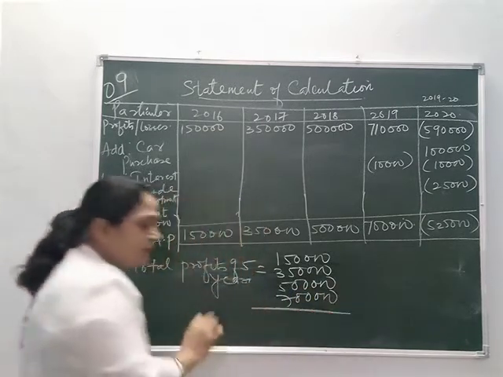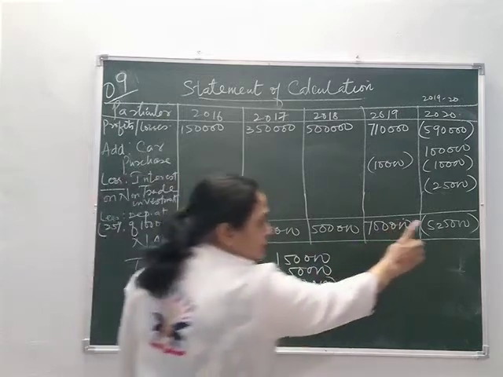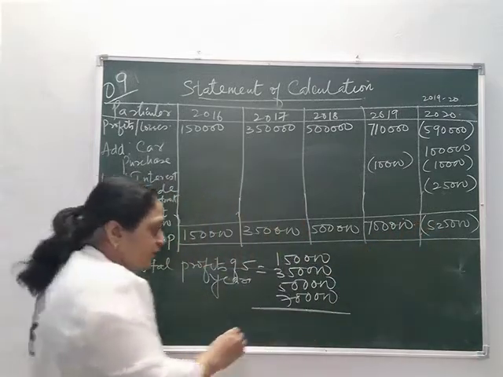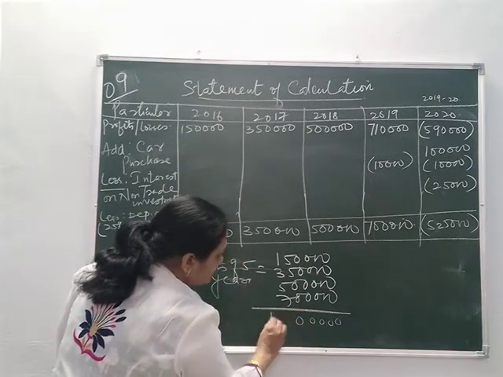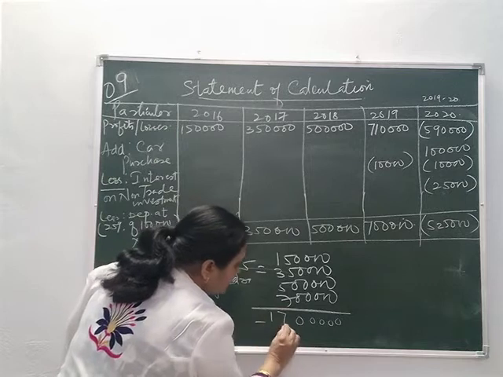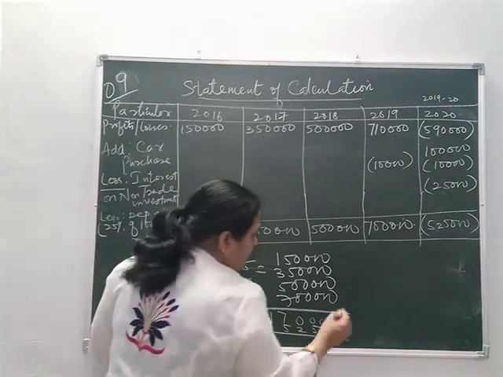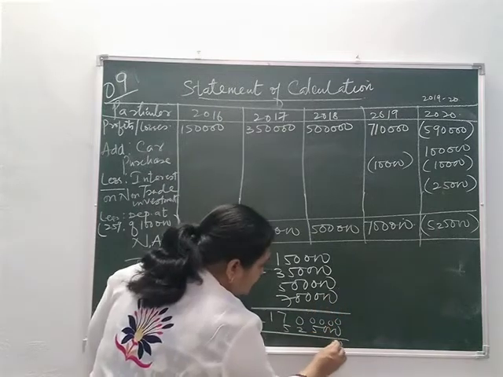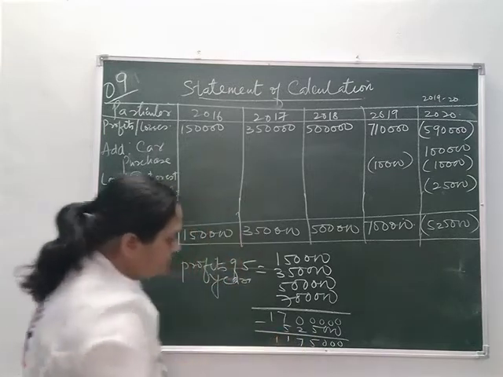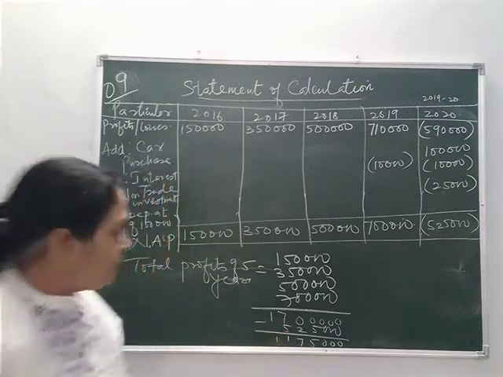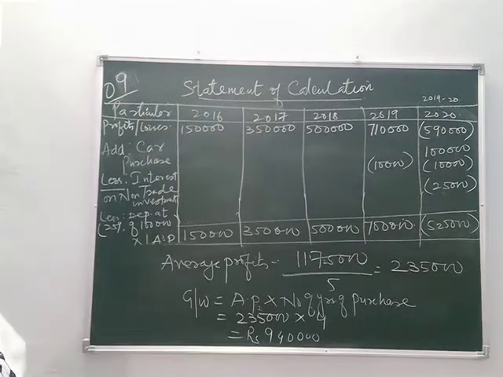Till here it is understood. 1, 2, 3, 4 we will add, but we have to subtract 525. So this is equal to 17 lakhs minus 525. So this will give you 11,75,000. Now I will rub certain part of the board.